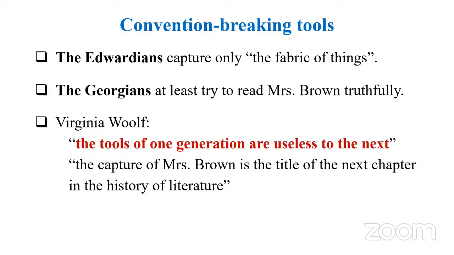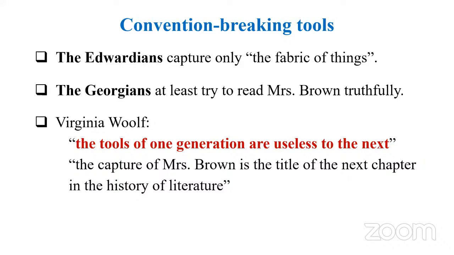And finally, Virginia Woolf ends the essay with this: the traditionalists went for the conventional. They had certain conventions to represent reality. But in the modern age, the industrial age, we should go beyond certain conventions. We have to break those conventions and come up with new tools to capture the inner reality of characters. And at least the Georgians gave a good try. So she concludes, the tools of one generation are useless to the next generation.